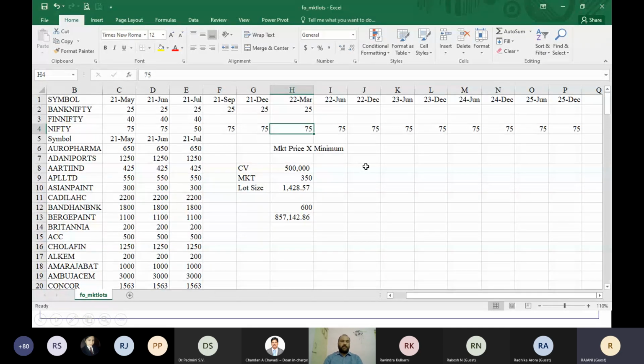When will be the expiry? It is very simple for financial derivatives. Every month last Thursday, that means that respective month. If you talk about June contract, June last Thursday, that is 24th. July last Thursday, May last Thursday.